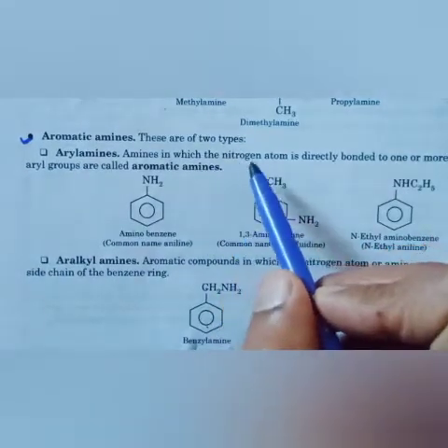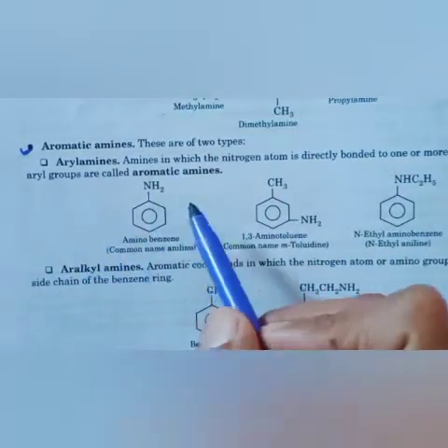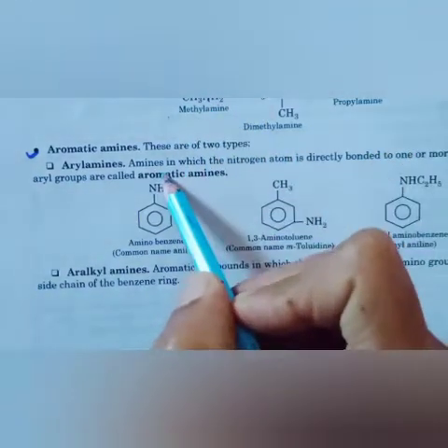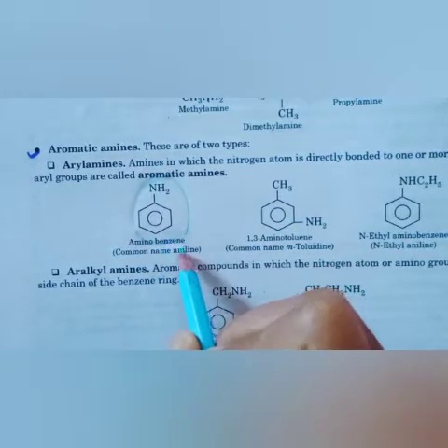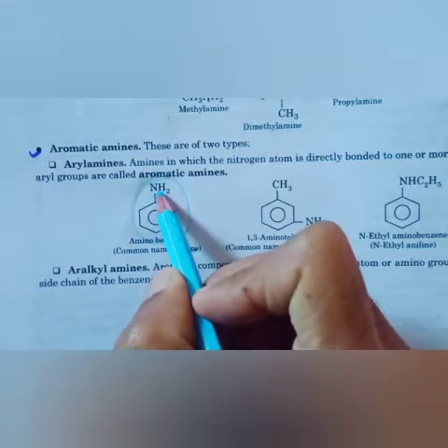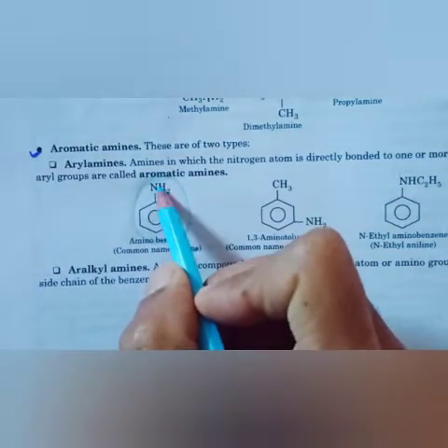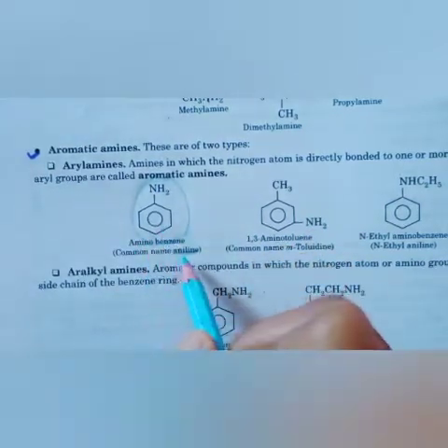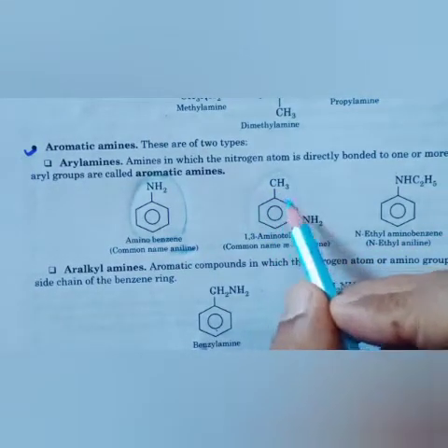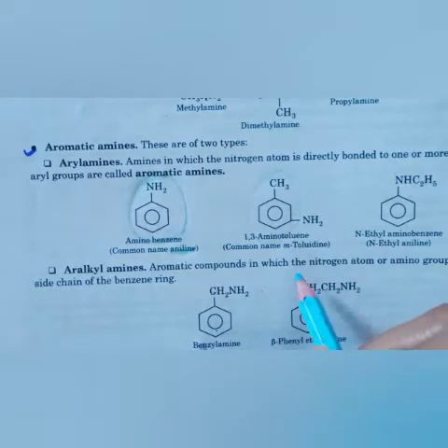In aryl amine, the nitrogen atom is directly bonded to one or more aromatic groups. For example, this is a very important compound, commonly called aniline, but it is amino benzene. Here one hydrogen of the amine is replaced by a benzene ring, so it is called amino benzene, or commonly aniline. This is toluene, as you know very well; at number 3 there is an amino group, so it is 1,3-amino toluene. Commonly it is called